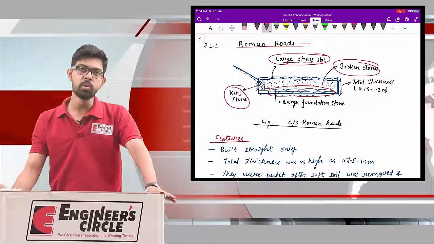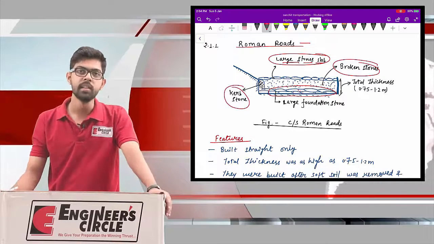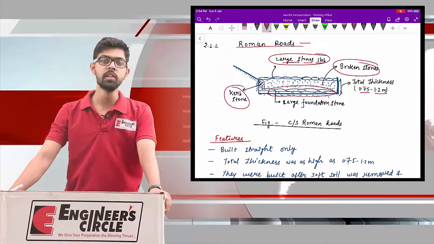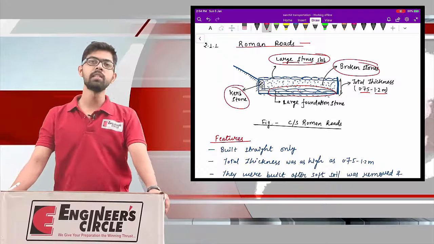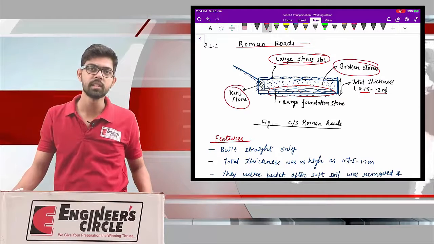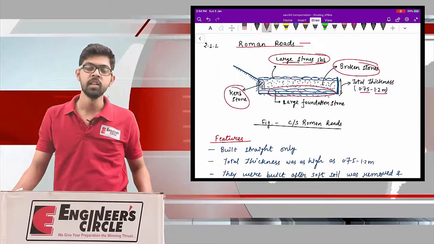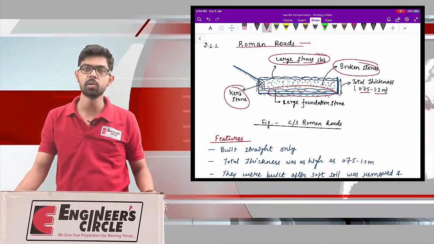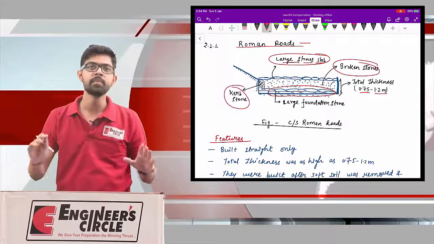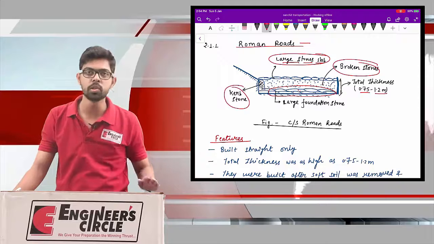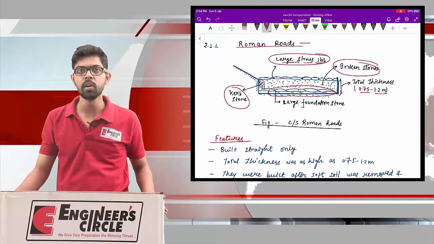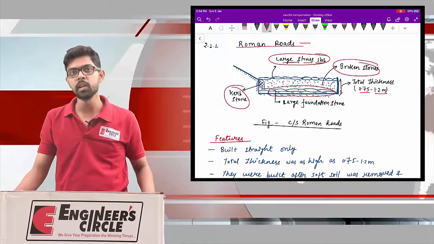And the total thickness of this road is very large. It is approximately between 0.75 to 1.2 meter. Okay, so this will be the enormous thickness of your road that was constructed during the Roman era, and they proposed this design. And in this design, the roads are built completely straight. There is no gradient, there is no cross slope. The roads are built completely straight, and that too after digging a depth of around 0.75 to 1.2 meter.